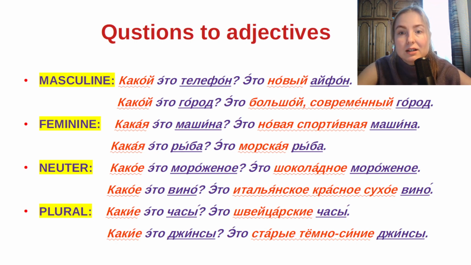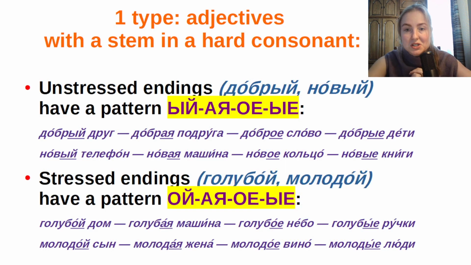So as you see, for adjectives it's very important to know the gender and the singular or plural form of the following noun. And in Russian language, there are 4 types of adjectives because they have different types of endings. Now I want to show you these 4 types in detail. Let's look at the first type. The first type is adjectives with a stem in a hard consonant. There are 2 groups.